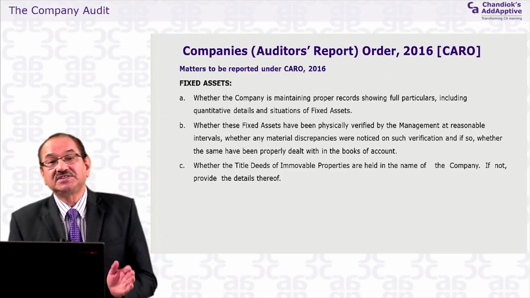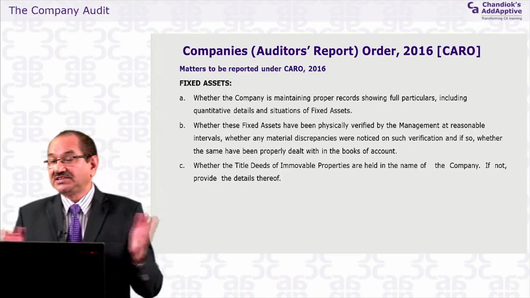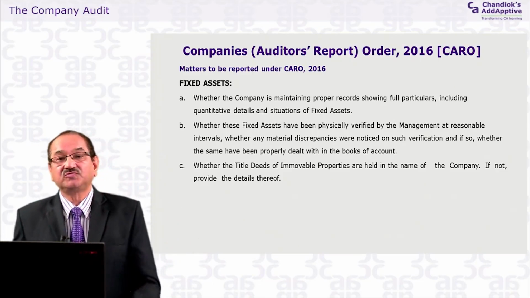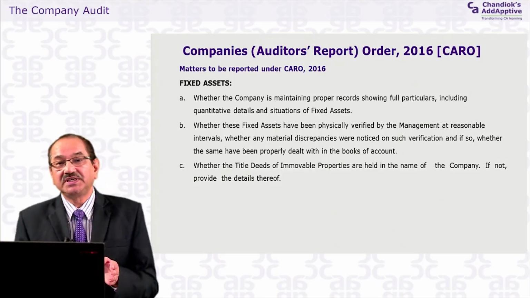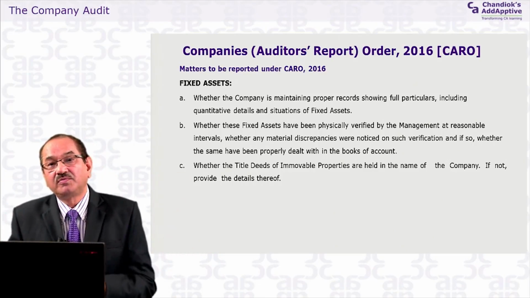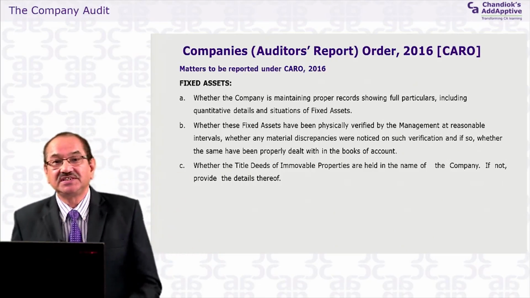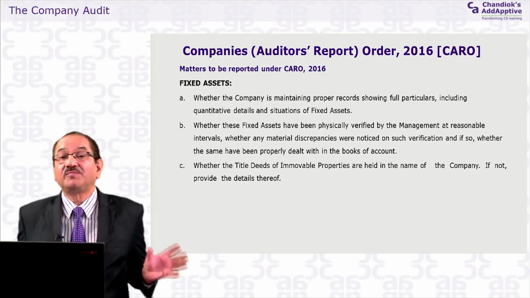On 31st December 2015, because it has got a CC account with the banks, it has got a limit of 1.5 crores. And on 31st December 2015, the CC limit was having a credit balance of rupees 1 crore 5 lakhs, whereas on 31st March 2016, it was 80 lakhs. So then they will ask whether the CARO applies or not.